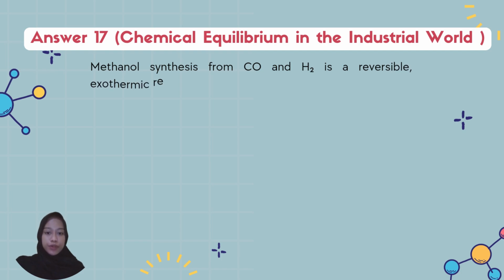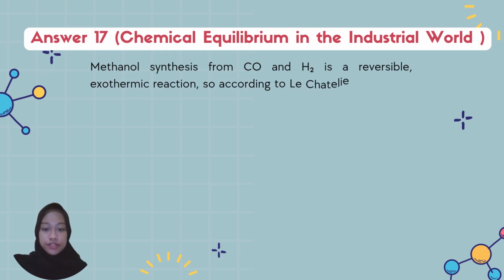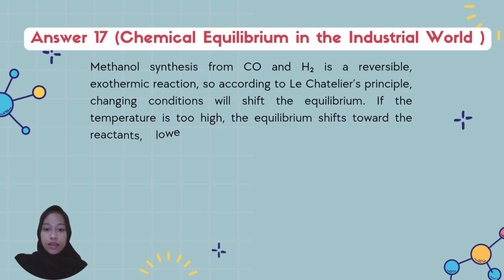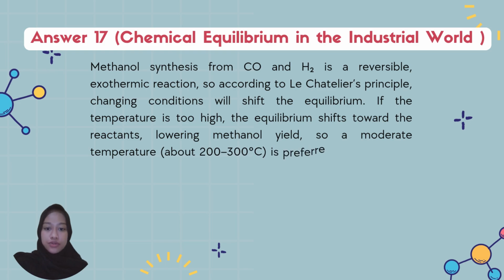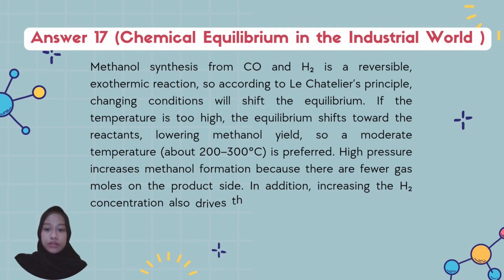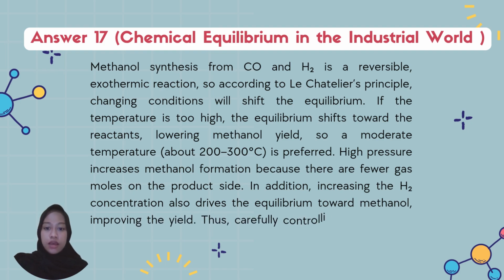Methanol synthesis from carbon monoxide and hydrogen gas is a reversible exothermic reaction governed by Le Chatelier's principle. Extremely high temperatures shift the equilibrium backwards, reducing methanol yield, so a moderate temperature of 200 to 300 degrees Celsius is used. High pressure is beneficial because fewer moles of gas are produced, shifting equilibrium toward methanol formation.